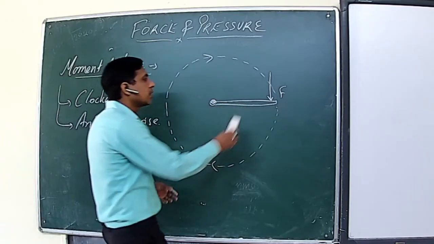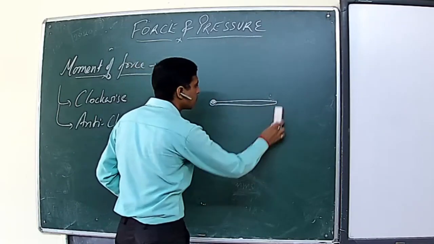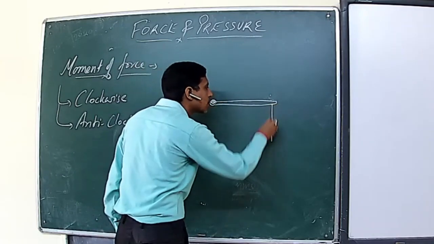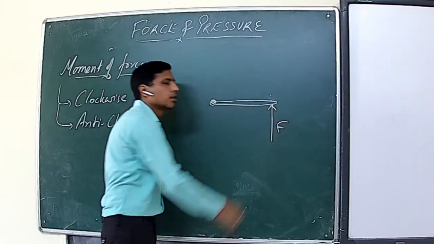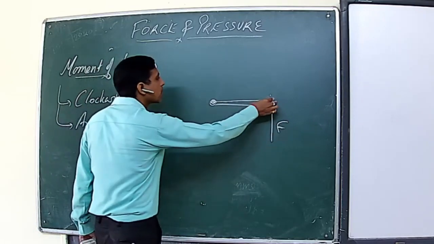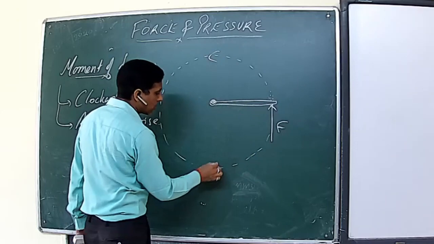Now if you simply change the direction, and you apply the force on the same object in the upward direction, the same force at the same point, what you will observe is that in the vertical plane, this force is making this rod rotate in the anti-clockwise direction.